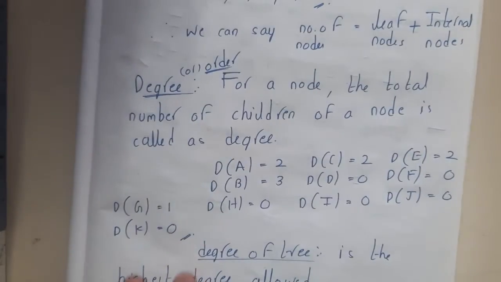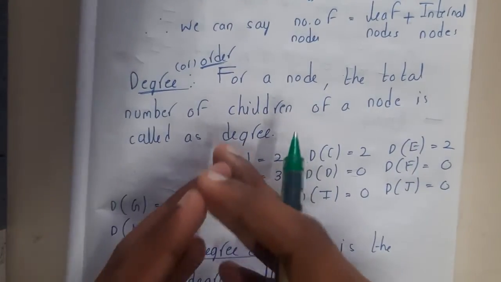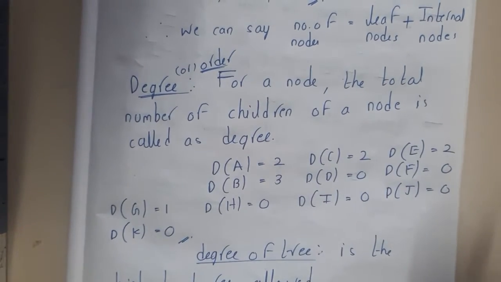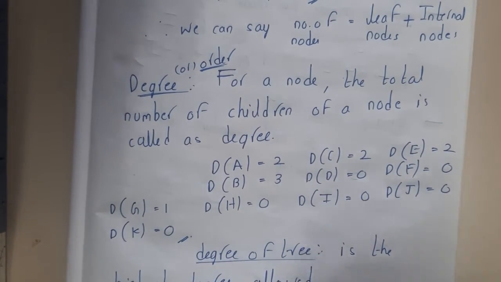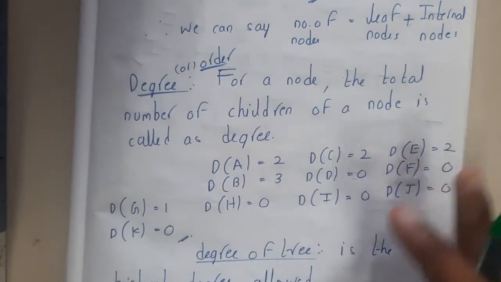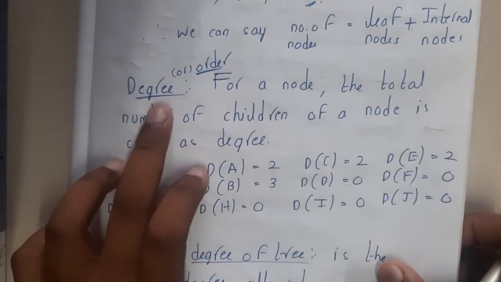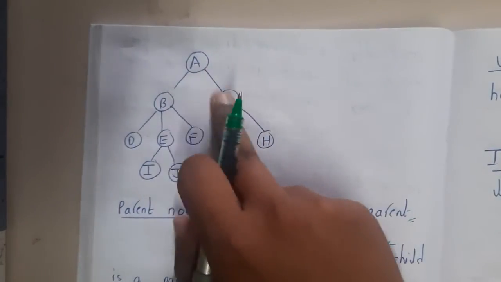Okay, so degree or order of a node or of a tree. Degree is nothing but the number of directional arrows, or number of incoming or outgoing edges, guys. In simple words, the number of edges which are coming in or going out. So what is the degree of A, guys? For A we are having 2 outgoing edges, right?